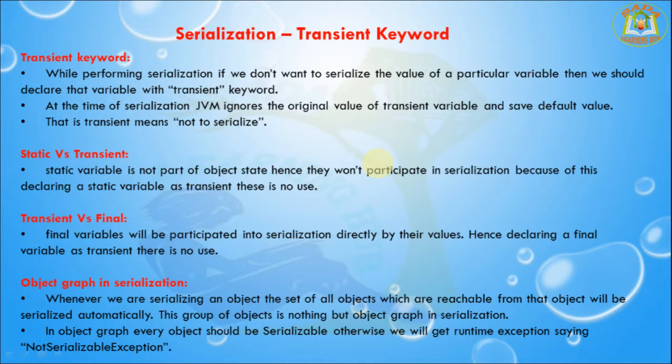Today's session we are going to learn the transient keyword in the serialization concept. Transient keyword: while performing the serialization, if we don't want to serialize the value of a particular variable, then we should declare that variable with the transient keyword. At the time of serialization, JVM ignores the original value of the transient variable and saves the default value. That is, transient means not to serialize.